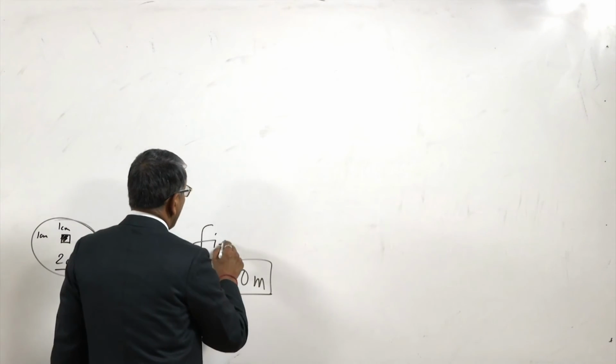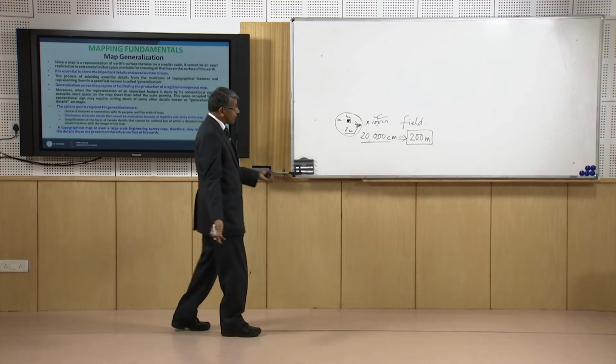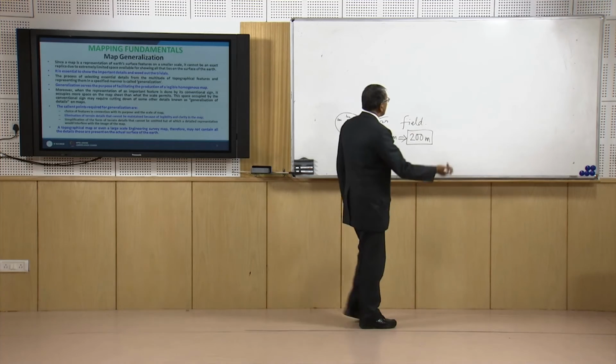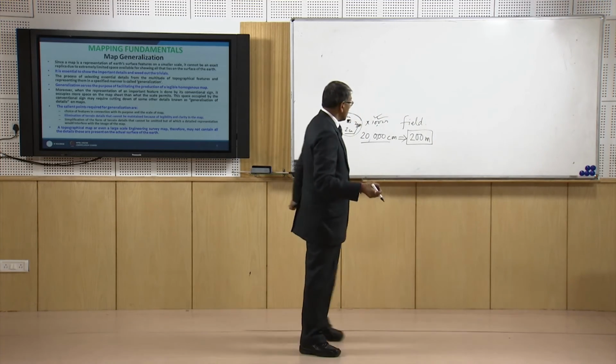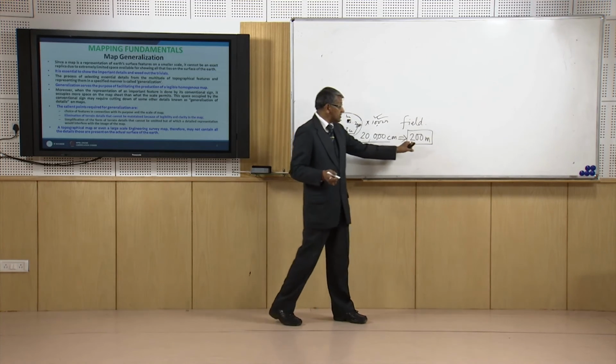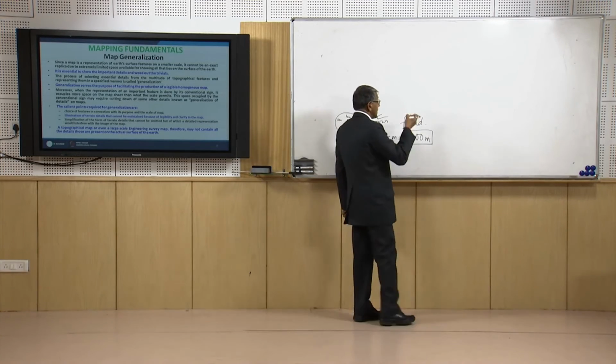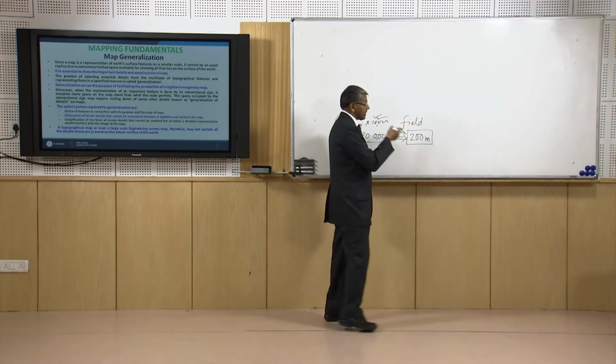Hardly is there any object like a road, railway line, or many other important things which we would like to have in our map having a dimension of more than 200 meter. In fact, most of the objects will have dimension less than 200 meter.